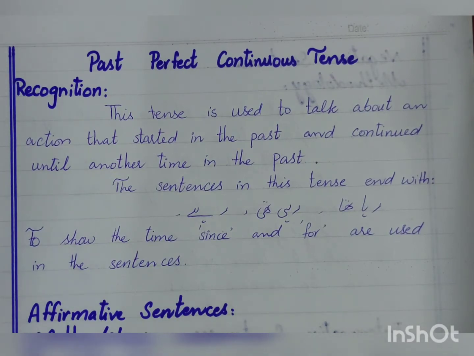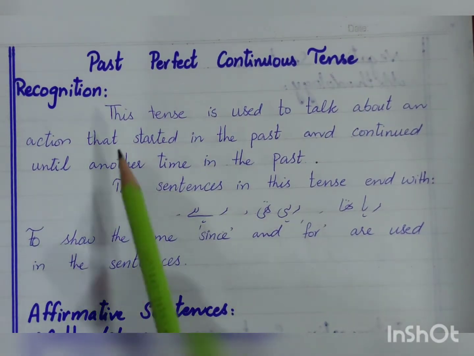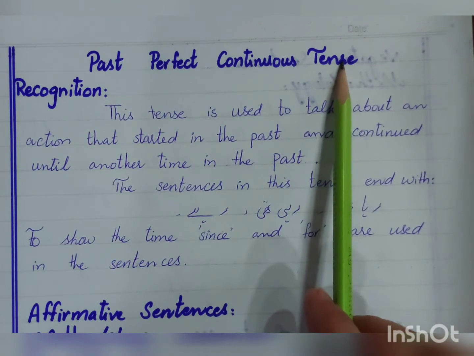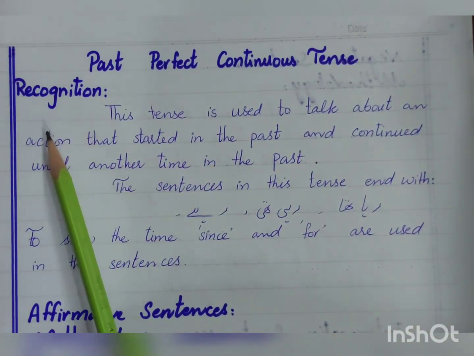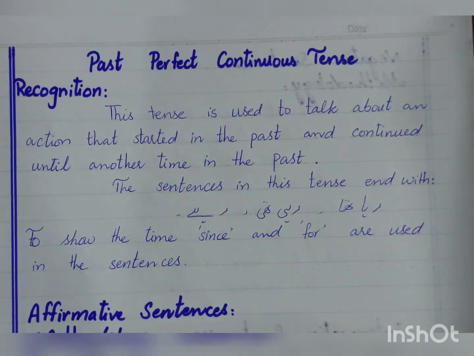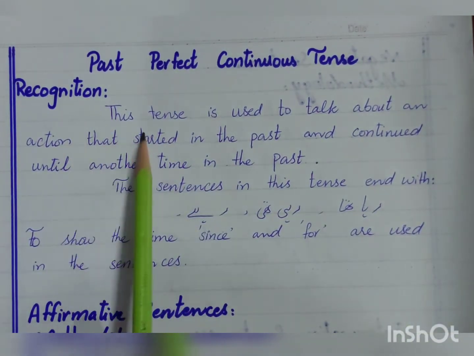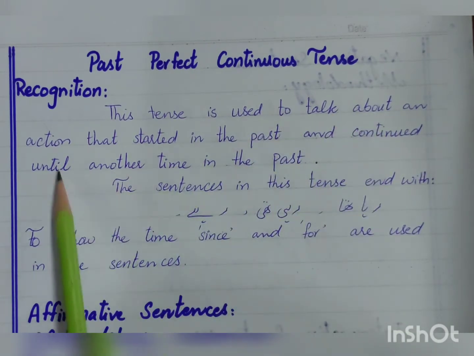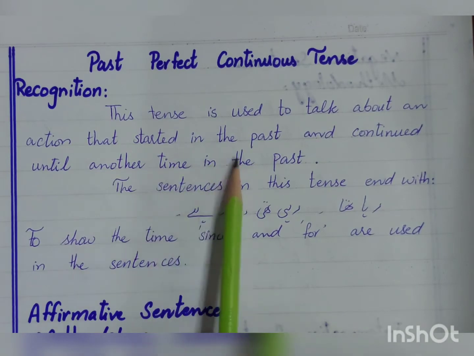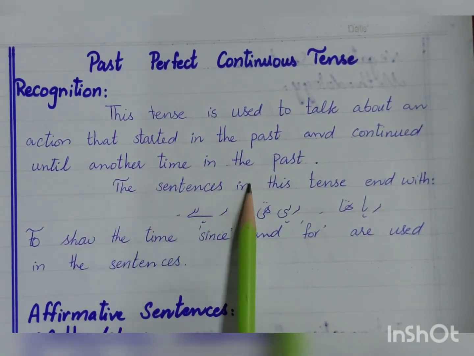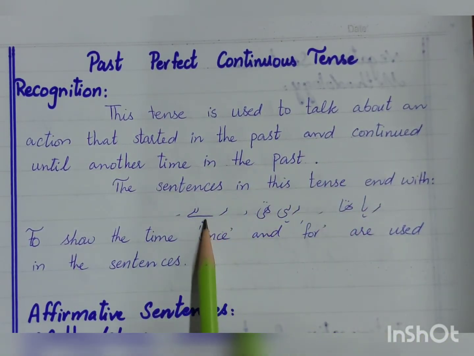In English B, another topic that we are going to cover is the past perfect continuous tense. The recognition of this tense is similar to that of the past continuous tense. Both these tenses end with raha tha, rahi thi, rahe the, but there is a difference. Let's read the information written here. This tense is used to talk about an action that started in the past and continued until another time in the past. The sentences in this tense end with raha tha, rahi thi, rahe the.